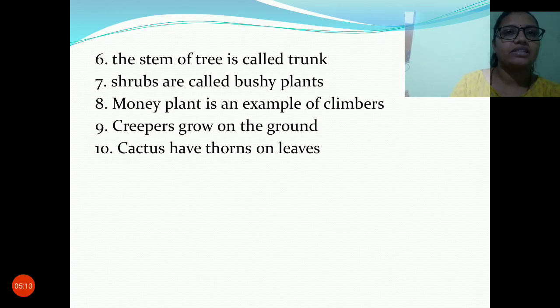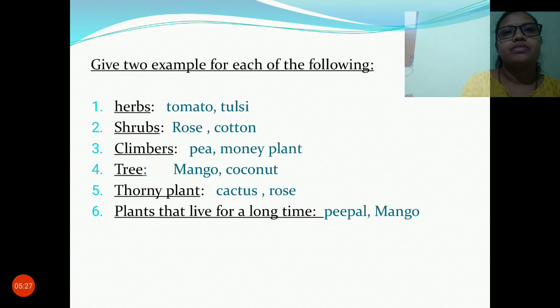Cactus has thorns on the leaves. Children, the cactus is a thorny plant, so it has thorns on the leaf. Now, give two examples for each of the following. This you must remember, children. I will surely ask you in the test. All the examples you need to remember.